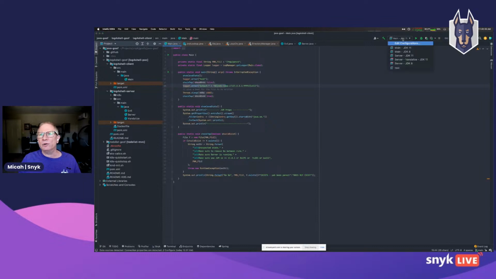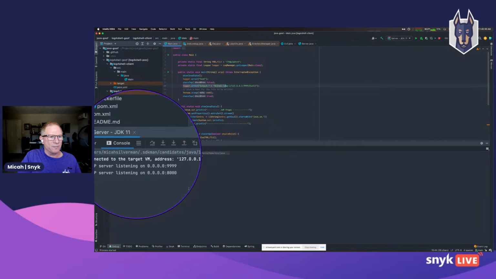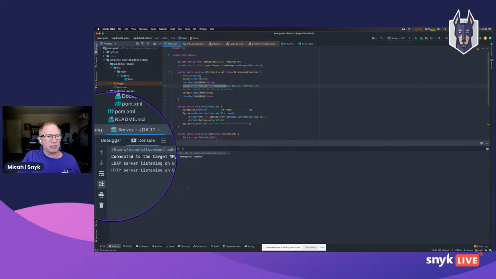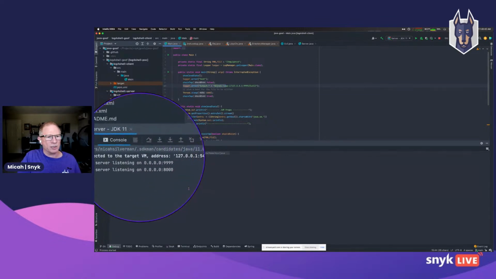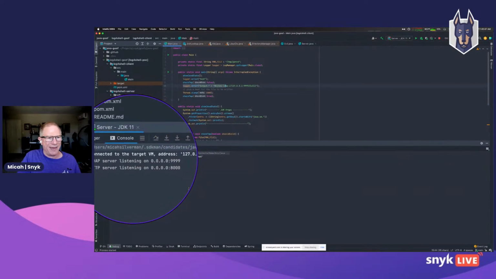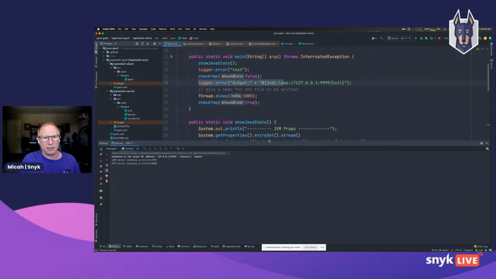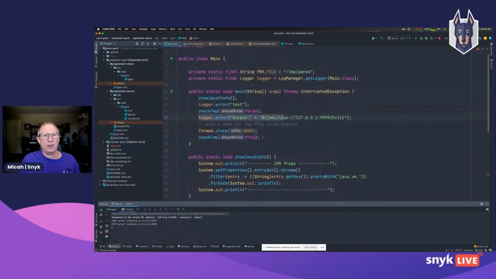All right. Now, the first thing I'm going to do is run the server side of things. All the server is a very lean LDAP and HTTP implementation. This is not fully functional. It's for the purposes of demonstration, but I have an LDAP server listening on port 9999, and an HTTP server listening on port 8000. And that's going to tie into what's going to happen next when we run our main class. So let's take a look at what's happening in the client side main class.